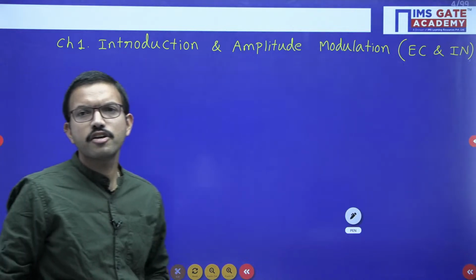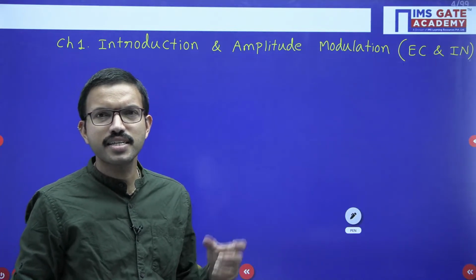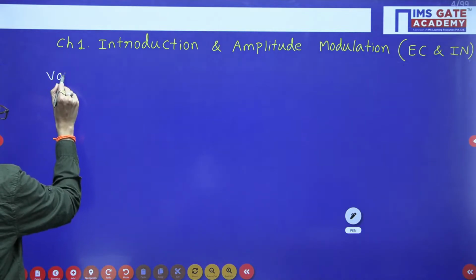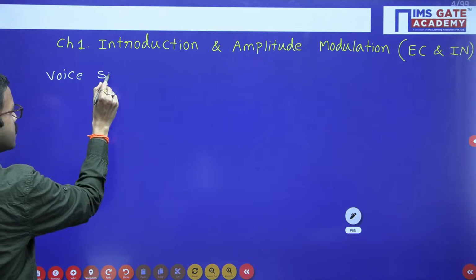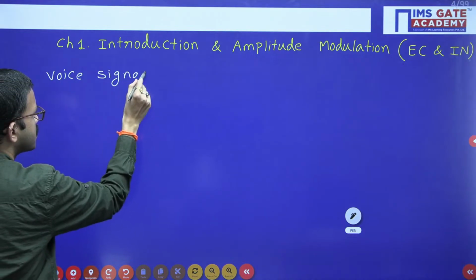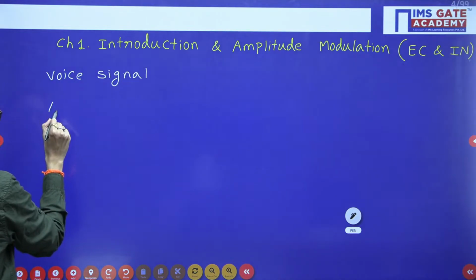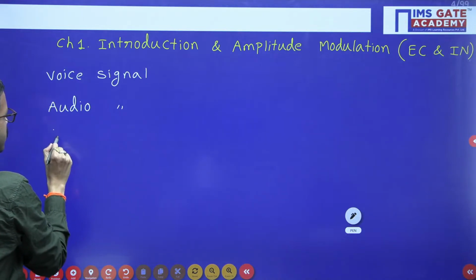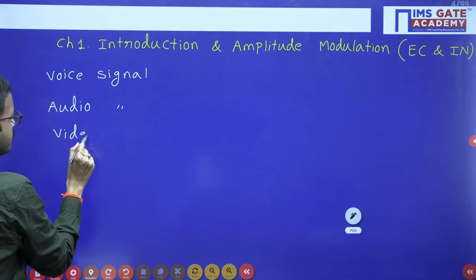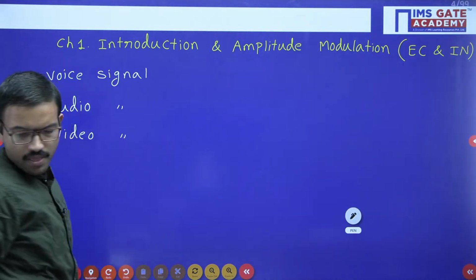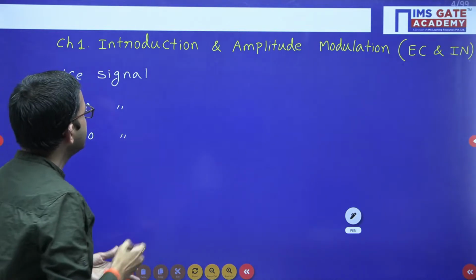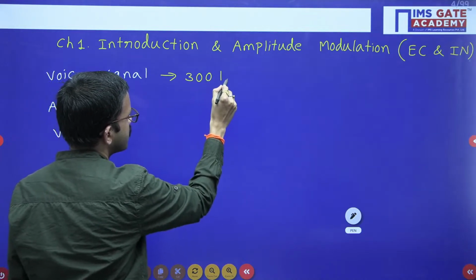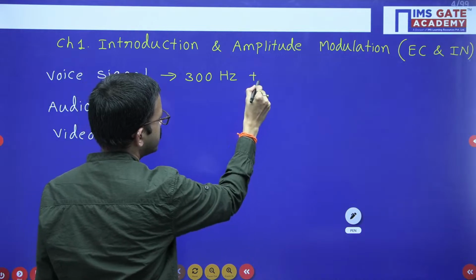I hope all of you are aware of signal frequencies. We can note down, we have many signals, but among them I am considering three signals: one is the voice signal, another is the audio signal, and the other is the video signal. For the voice signal, the frequency range is 300 Hz to 3500 Hz.